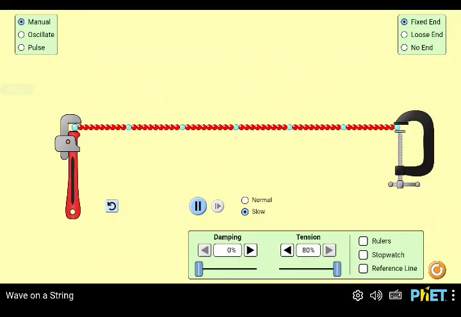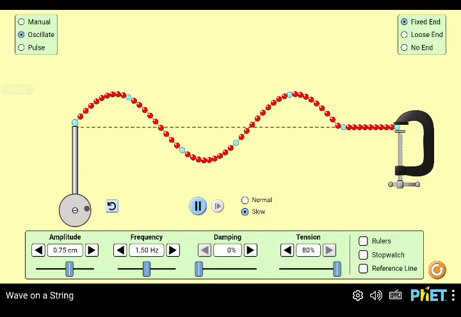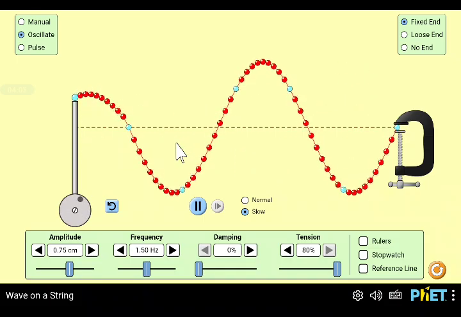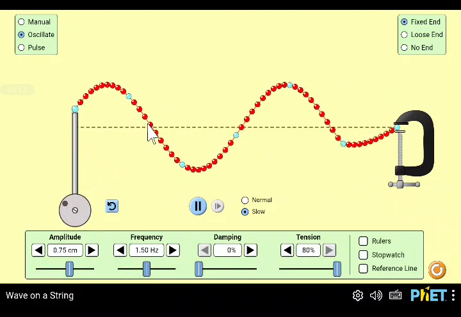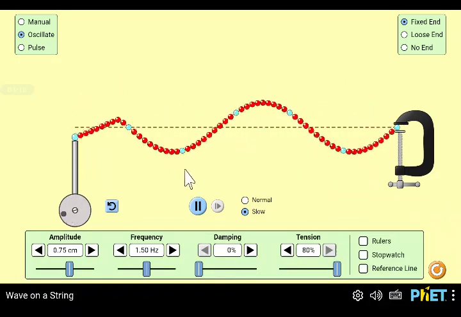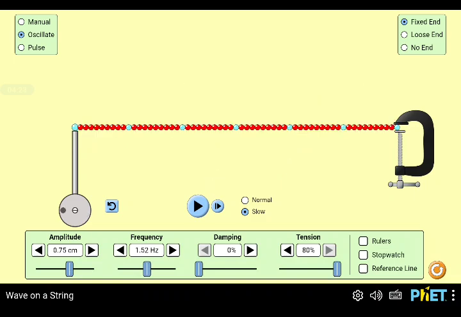It is clearer when I create a self-oscillating, uniform pulse. I will show you, when they meet with each other, after a few seconds you will find a standing wave pattern created. This particle is at the same place, it is not suffering any displacement, but there are some particles which are suffering maximum displacement. Let us see it again. I am just increasing the frequency and some amplitude also, and then when I start it, you will find